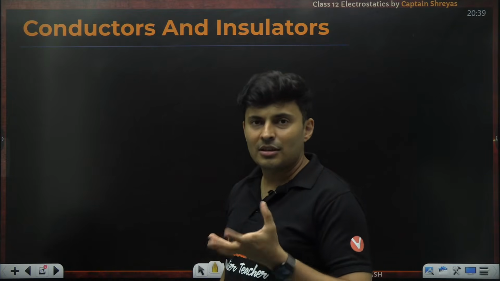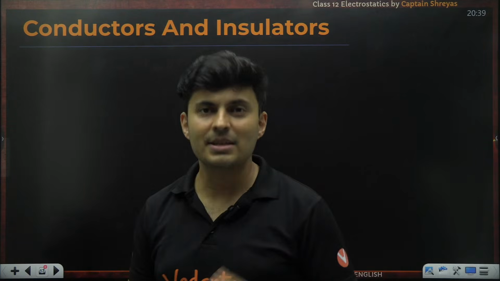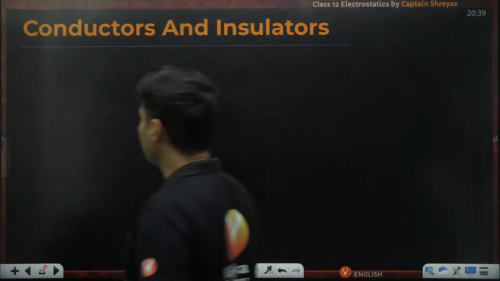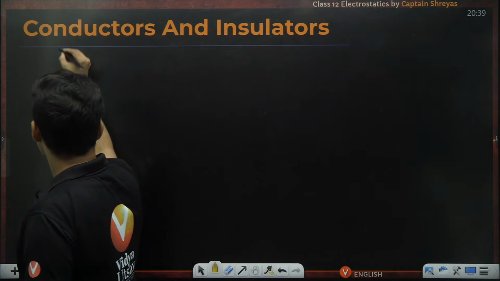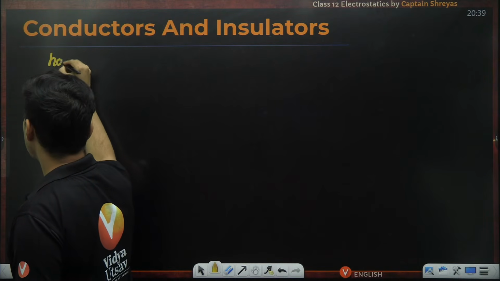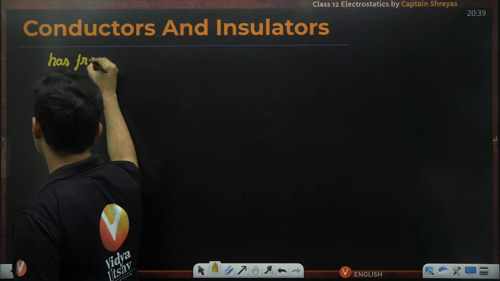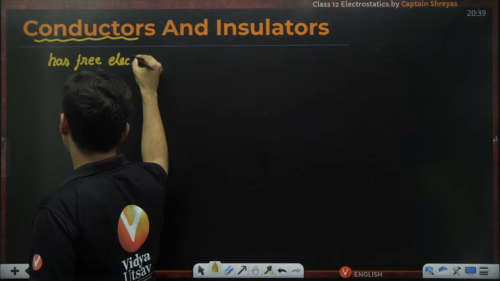Conductor conducts, insulator insulates. From what? From electricity. As simple as that in layman terms. That's what you learned in your school, 8th, 9th standard. So a conductor basically has free electrons.